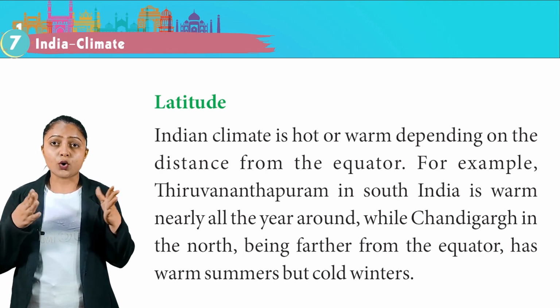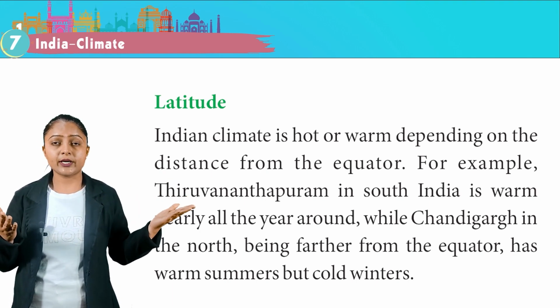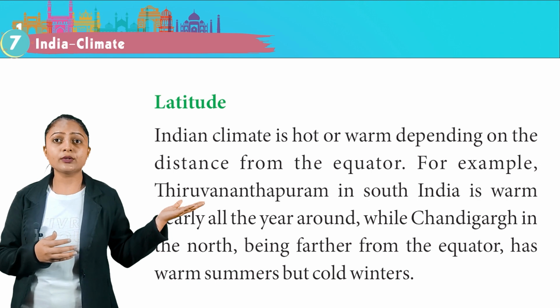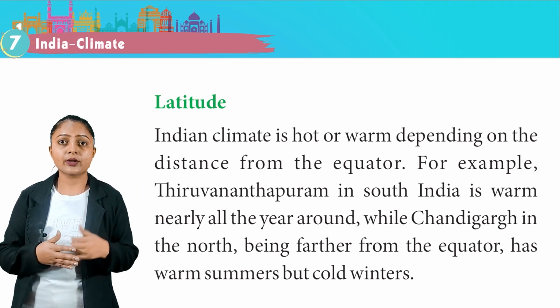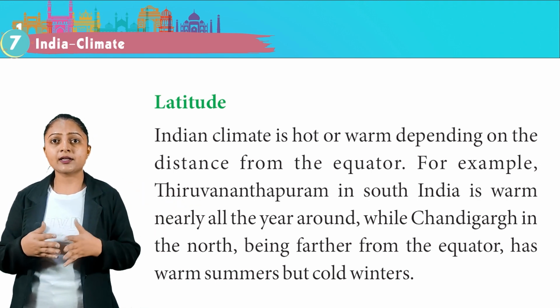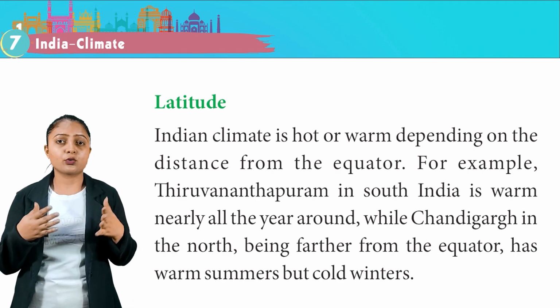Indian climate is hot or warm depending on the distance from the equator. For example, Thiruvananthapuram in South India is warm nearly all year around, while Chandigarh in the north, being farther from the equator, has warm summers but cold winters.